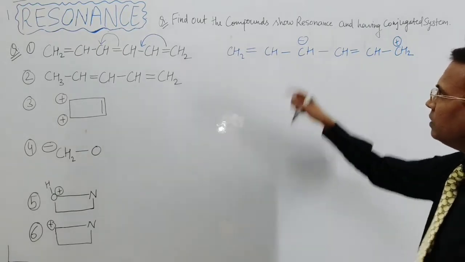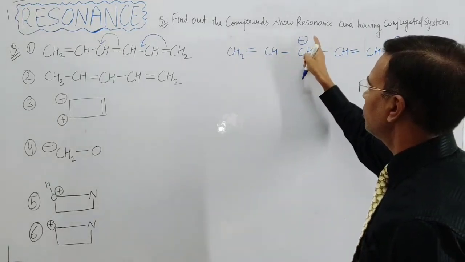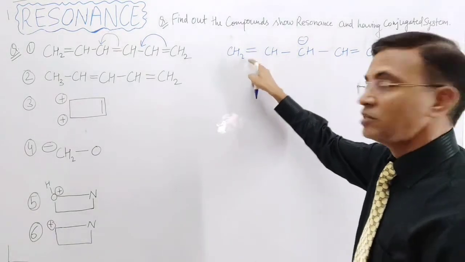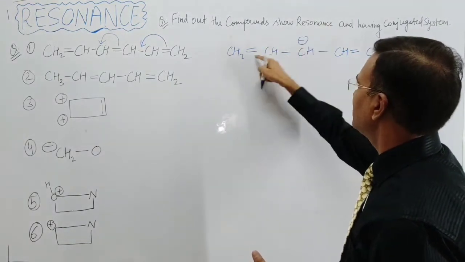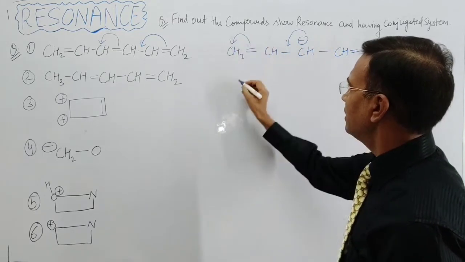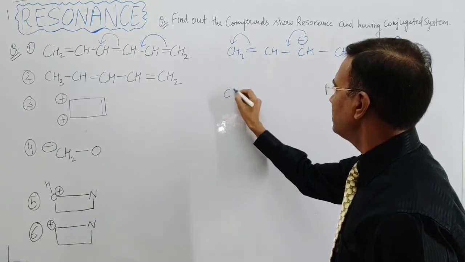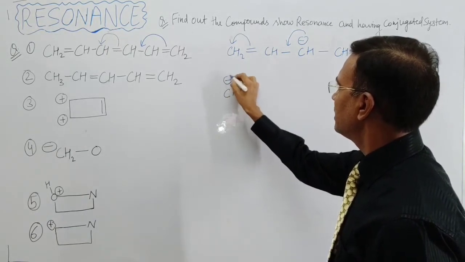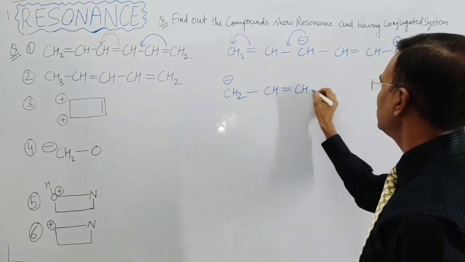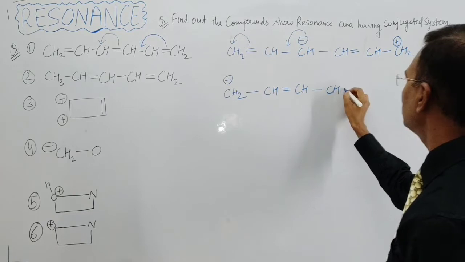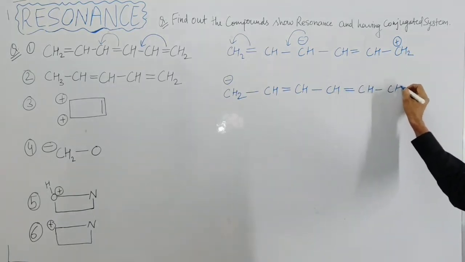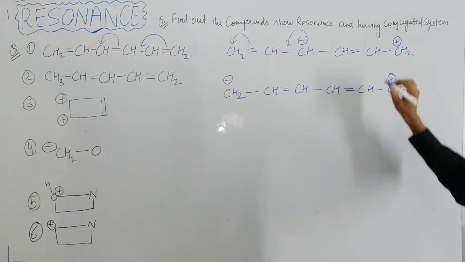So here now this negative, this lone pair, sigma bond double bond, again in the conjugation, so resonance takes place with this double bond. So this comes here, and this time this comes here. So the next resonating structure will be CH2 negative sigma bond CH double bond CH sigma bond CH double bond CH and single bond CH2 positive.